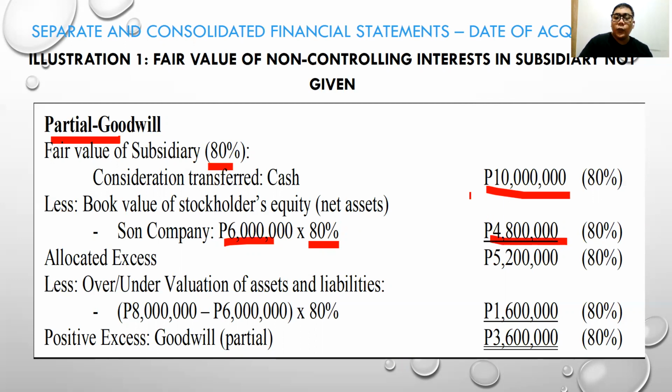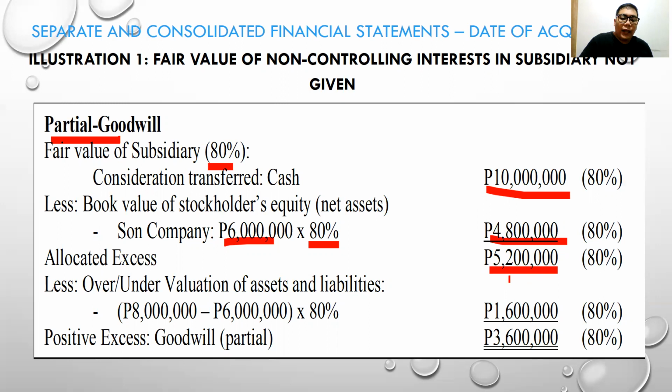So the difference between the consideration transferred and the book value of what Par bought is 5,200,000. This difference is what we call the allocated excess.